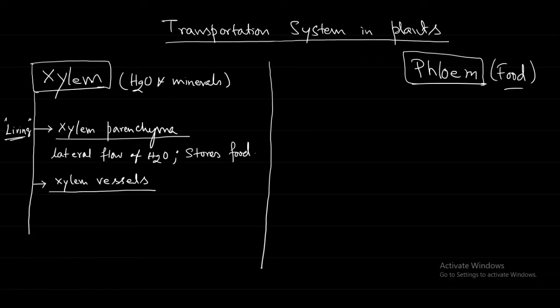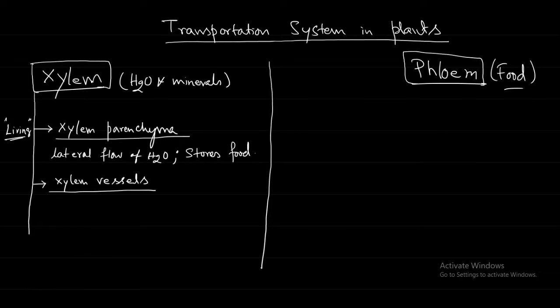So what is happening here? Another cell, another xylem vessel will attach there, and it will also have these kinds of large holes. So the water and minerals that are going to be transported through these xylem vessels will simply move as if going through a pipe, because between the two xylem vessels there are very large holes or gaps. So for the movement of water there is not much problem.